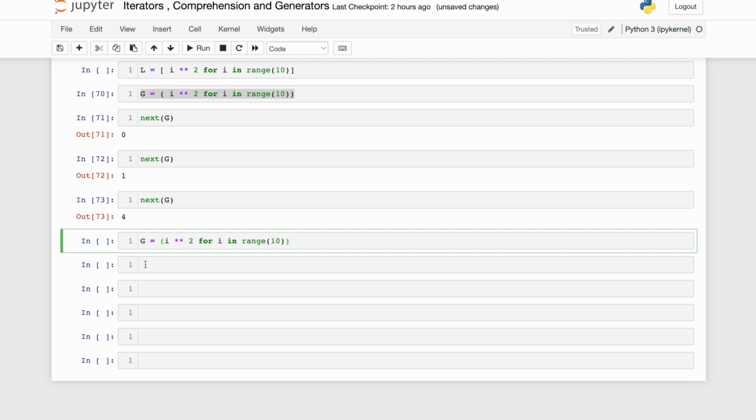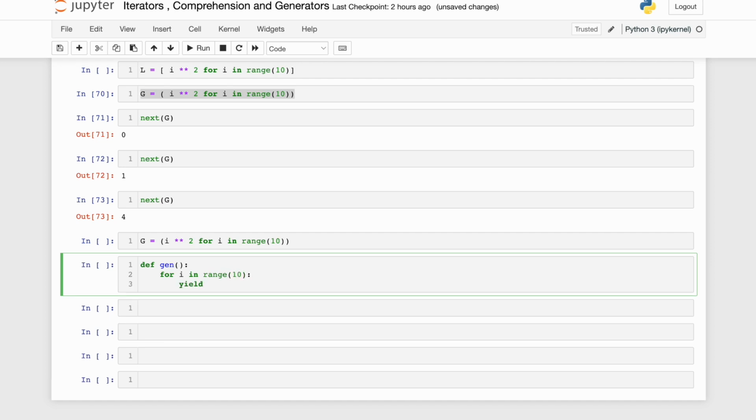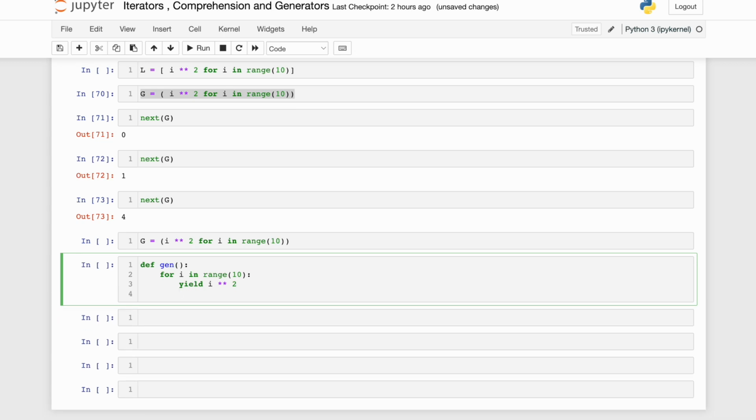This is my expression, and the counterpart of that will be the generator. Let me define this, also using the def keyword, writing a custom function gen: for i in range 10, yield. I will use the keyword yield, which I have been talking about. Yield i squared. Okay, that's it. Let me quantify this as G1.